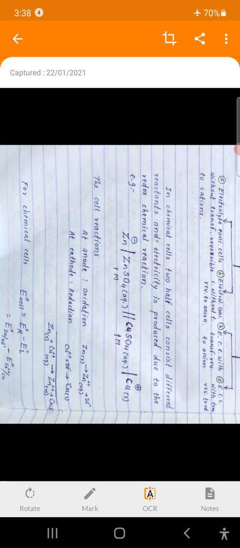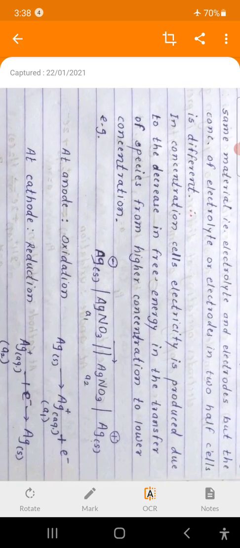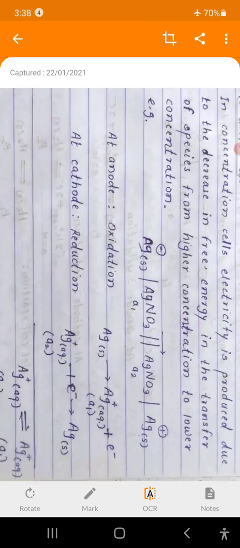For example, here the net cell reaction is redox, that is, oxidation of zinc and reduction of copper take place. Therefore, in chemical cells electricity is generated because of a redox chemical reaction, and in concentration cells electricity is generated because of net migration of ions from higher concentration to lower concentration.